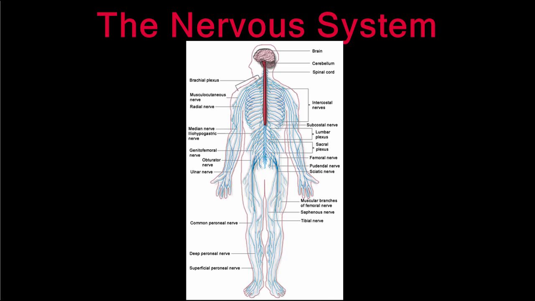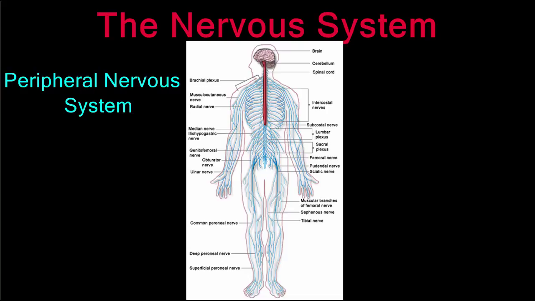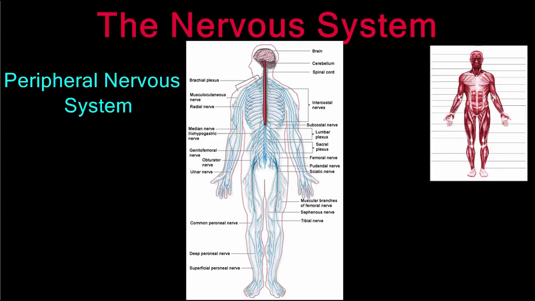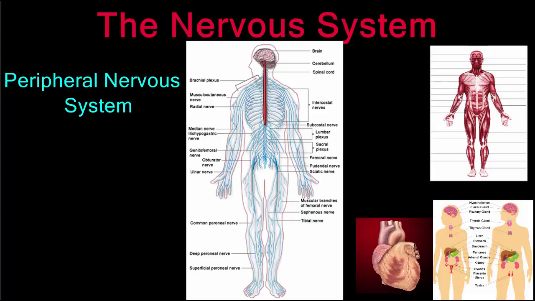All of the nerves outside of the brain and spinal cord are known as the peripheral nervous system. Peripheral nerves run all over your body to places you have conscious control over, like your muscles, and places you can't consciously regulate, like your heart and endocrine glands. The peripheral nerves that you have conscious control over are collectively called the somatic nervous system. The nerves you can't consciously control are called the autonomic nervous system.